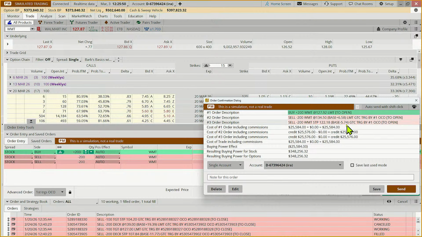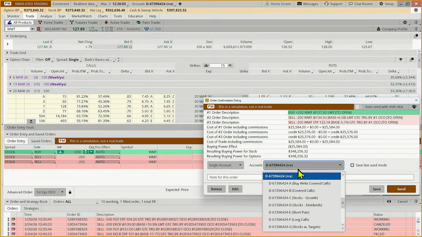So we're risking $5.74. And there's no guarantee, like if Walmart were to gap down, we could end up losing more than this. And if it gapped up, we could end up making more than this also. But this is when our exit would be triggered.